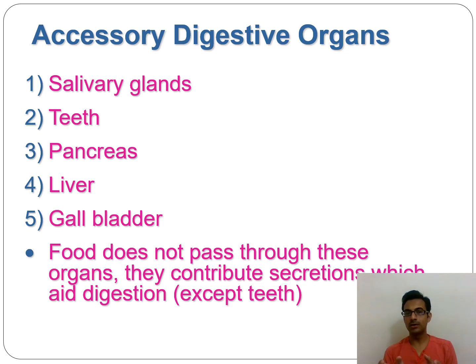Now we all know the role of saliva. It helps in swallowing. It has many roles that we will be seeing in our upcoming slides. Along with salivary glands, the next important organ in the mouth, the first organ of the alimentary canal, is the second accessory digestive organ, that is the teeth.